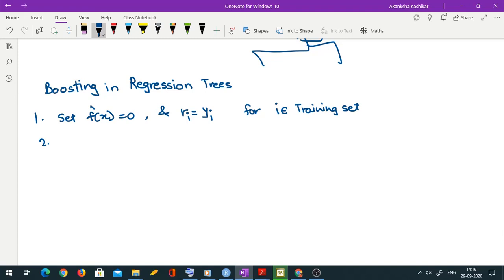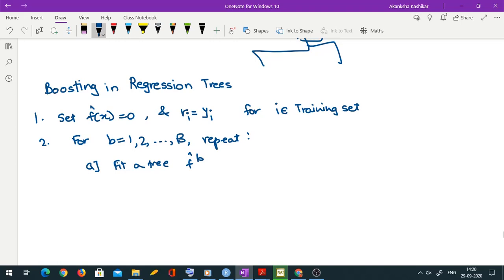In the next step we are writing the repetitive part of the algorithm. So for small b equal to 1, 2 up to capital B, repeat 2 steps. And what are those 2 steps? First step is fit a tree f hat b, because fit means basically you predict.